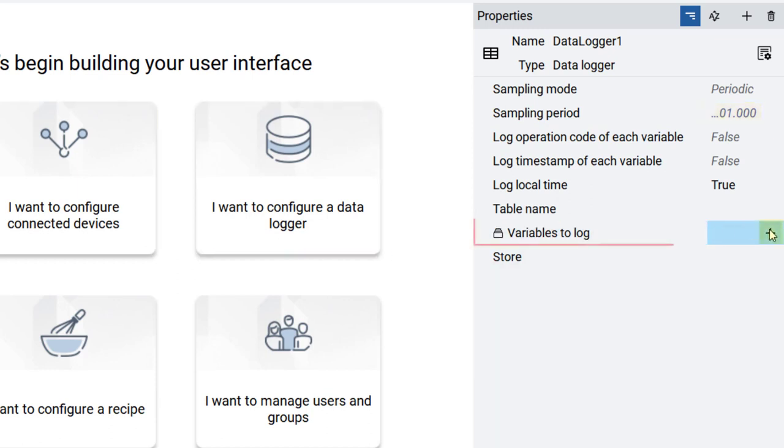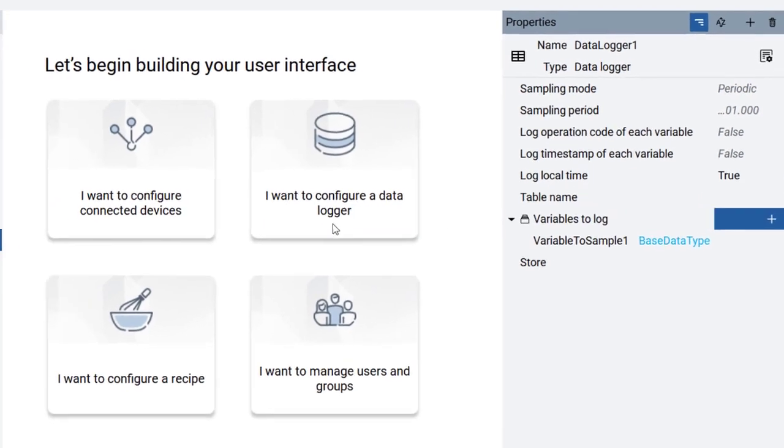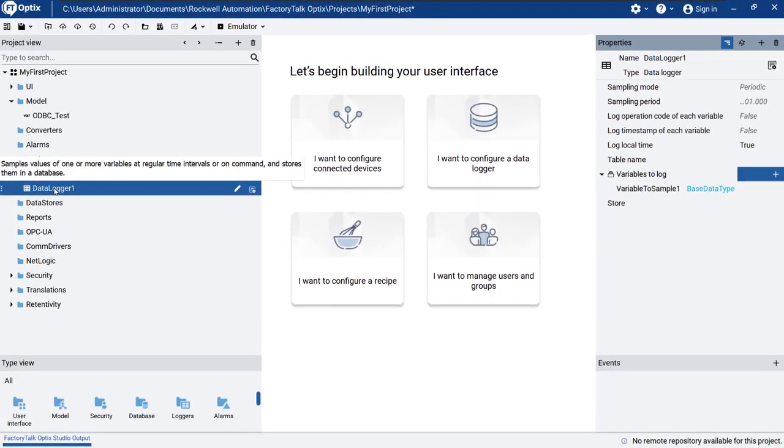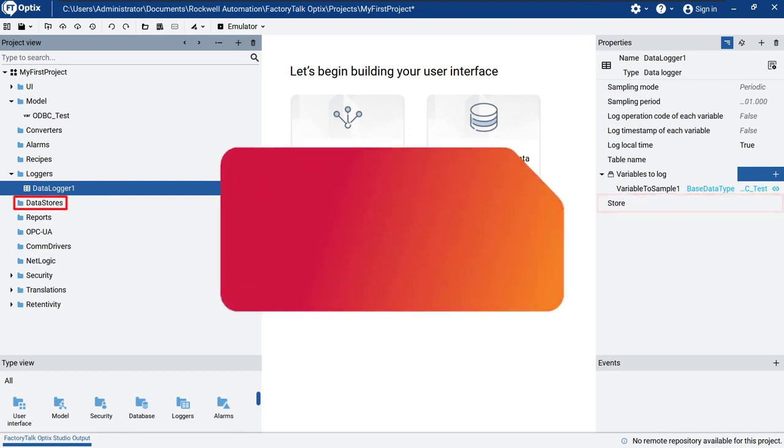Next, click on the plus next to Variable to log. Add our test variable, ODBC test, by clicking and dragging it into the Variable to Sample 1 field. Now we need to specify the store property. This will be our relational database in data stores. We will have to create an ODBC database.